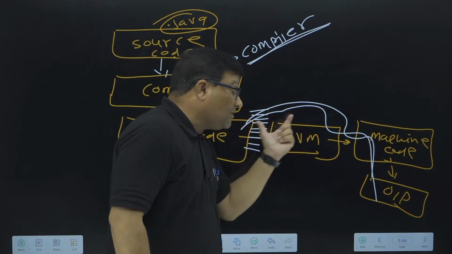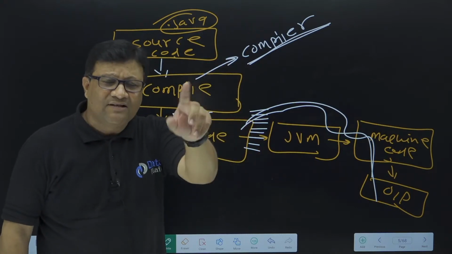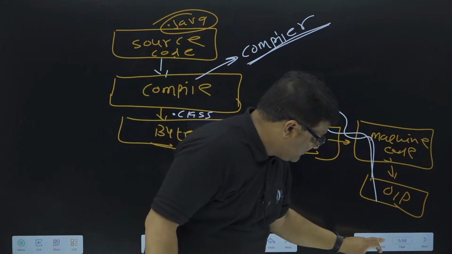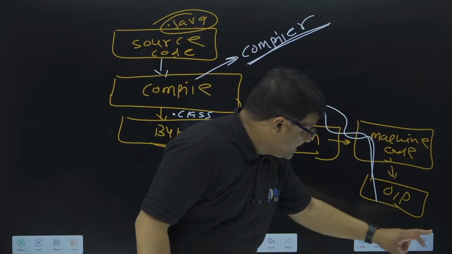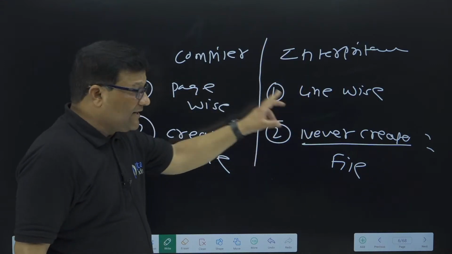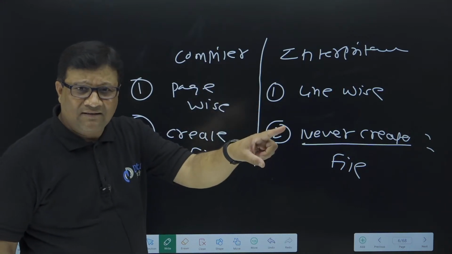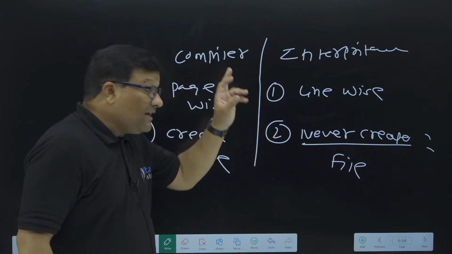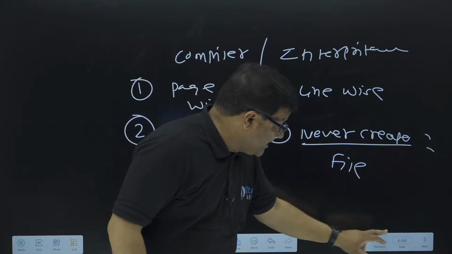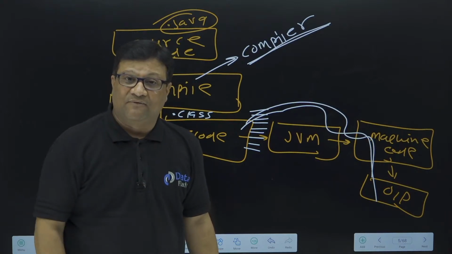So which characteristics are applicable to this JVM? Does the JVM follow the characteristics of a compiler, or of an interpreter? See these features: is it a page-wise translation or a line-by-line translation? It is a line-by-line translation. Will the JVM create any file after translation? No, the JVM will not create one, because as I told you, Java creates only two files. One is the .java file and the second is the .class file.